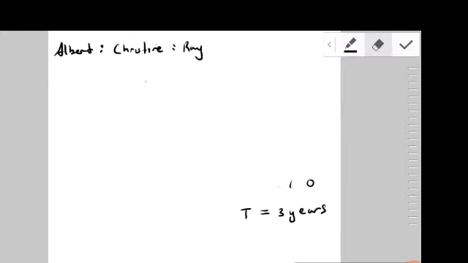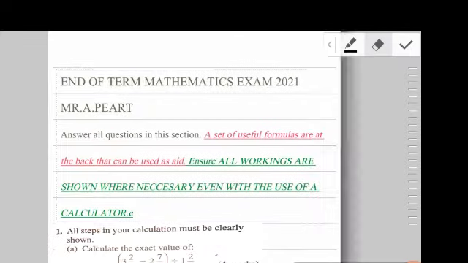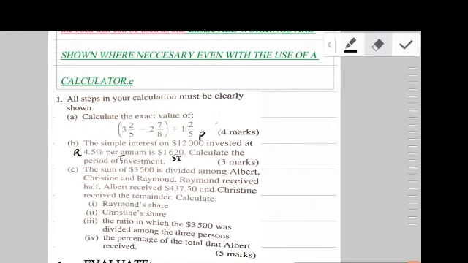Alright, so now that I've written down the comparative quantities, what I'd usually do next is that I would write down their individual shares. In this particular question, though, I do not have their individual shares. In fact, in part 3, they're actually asking us to find that out.